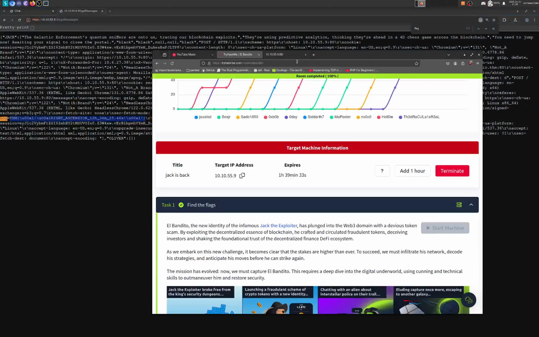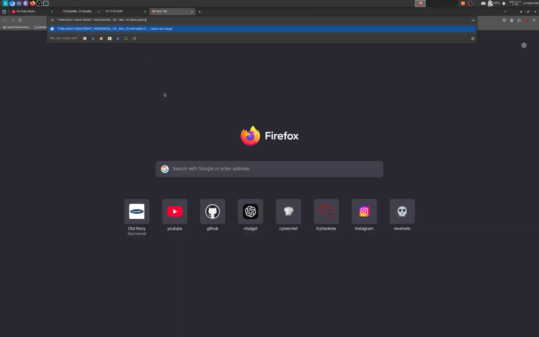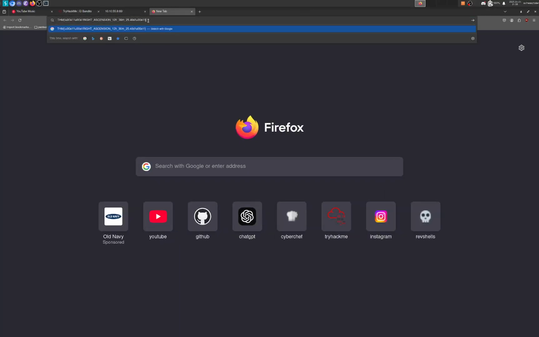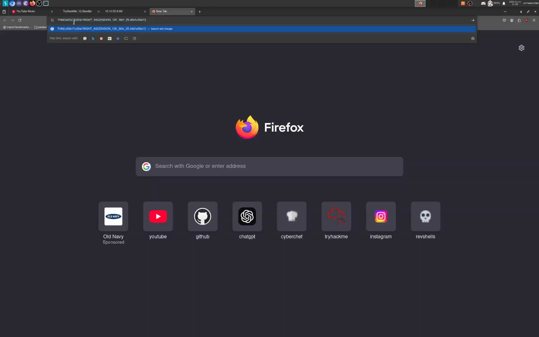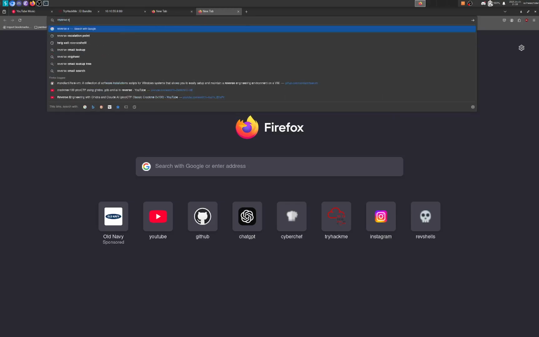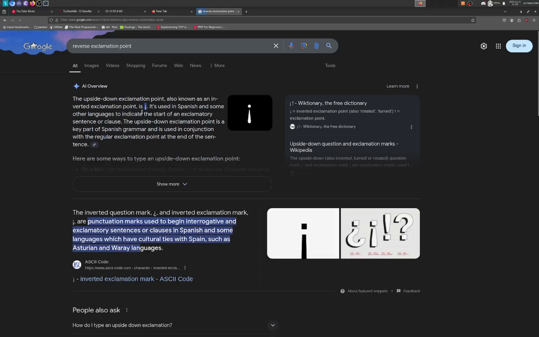Anyways, this flag has reversed exclamation points. If you look at the flag, it has reversed exclamation points. So you just need to replace the random characters with reversed exclamation points, or exclamation marks.